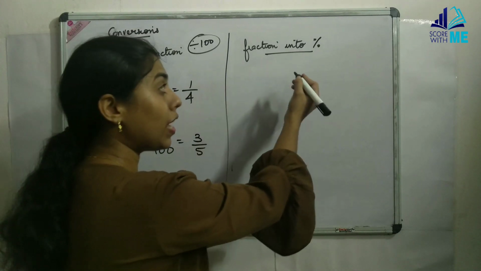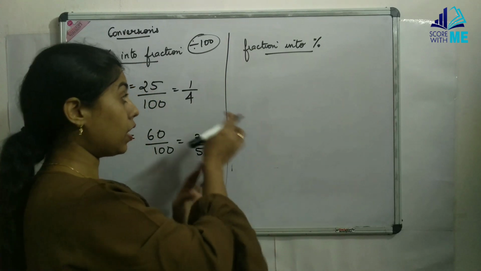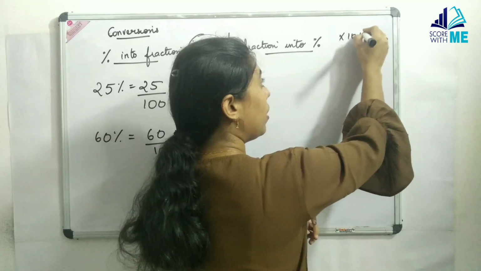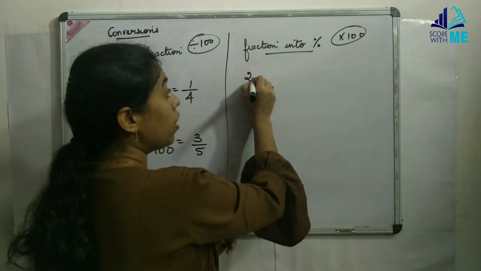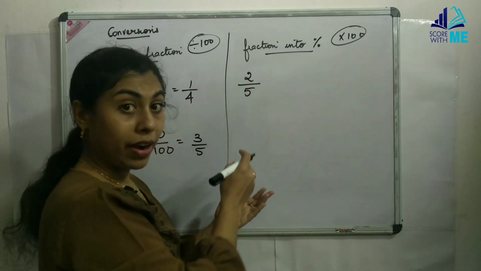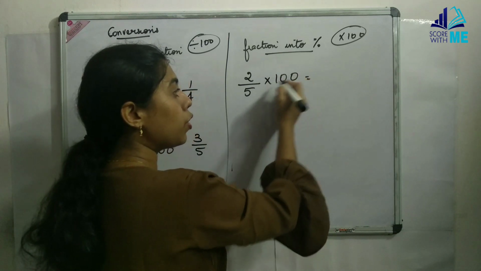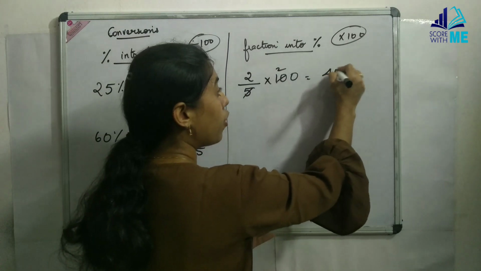Now if a fraction has to be converted to a percentage, the same has to be done vice versa. Here we divided by 100, now we are going to multiply by 100. That's the only difference that we have. So if I need to convert the fraction 2 by 5 to a percentage, I need to multiply by 100. 5 2s are 10, and we have 40%.